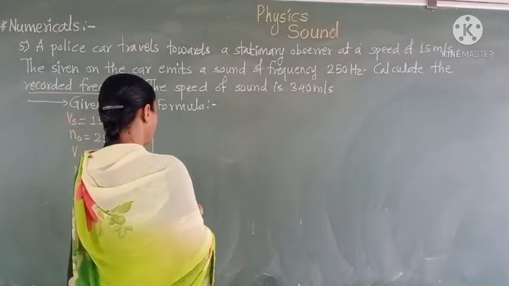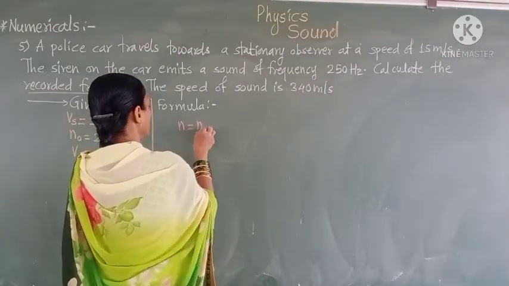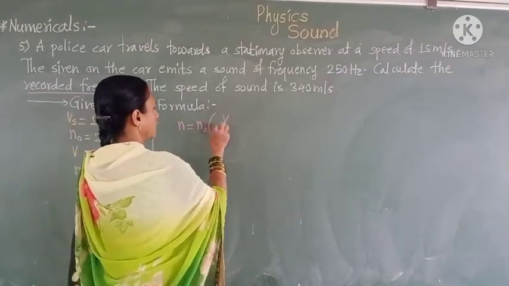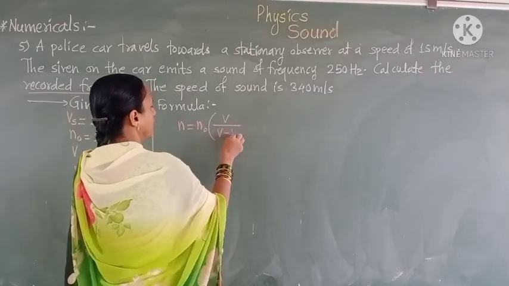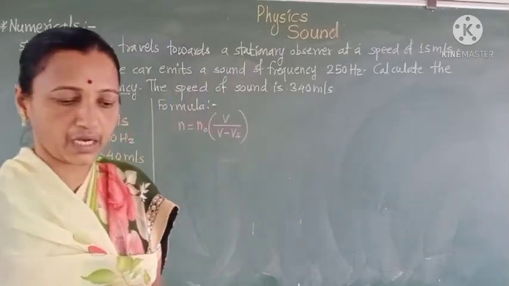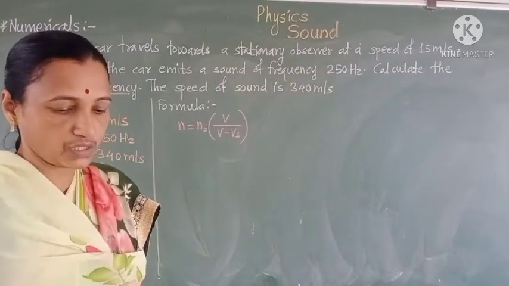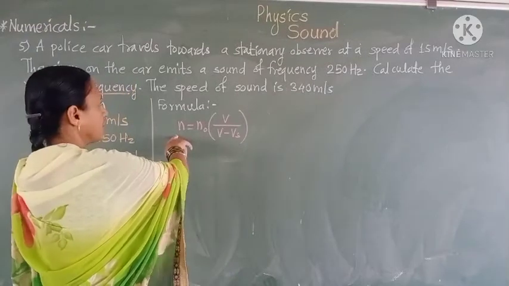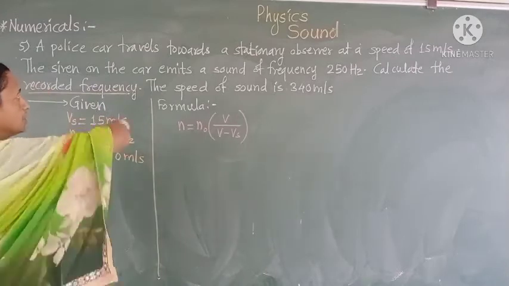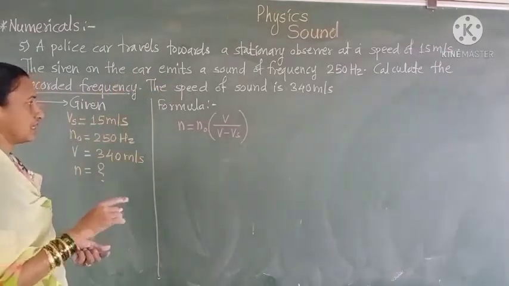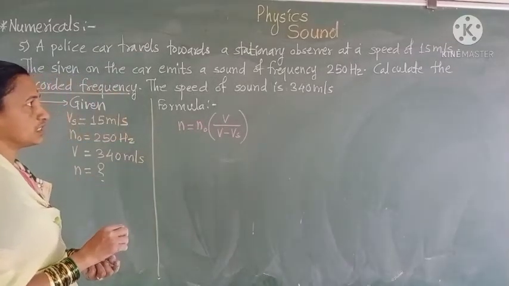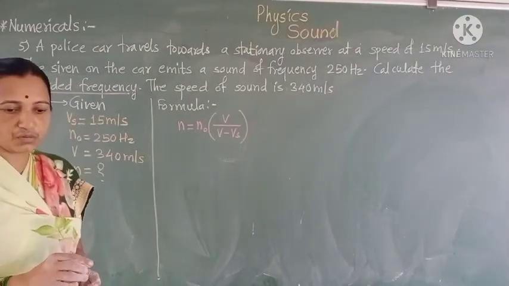Therefore we write in this way: N is equal to N0 in bracket V upon V minus Vs. Means we have to calculate N, the apparent frequency. N0 is the frequency of sound emitted by the car, V is the velocity of sound, and Vs is the speed of the source, which is equal to 15 meters per second.